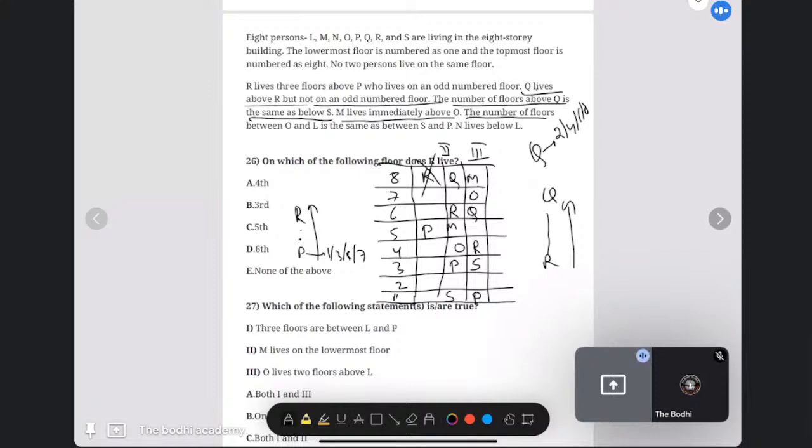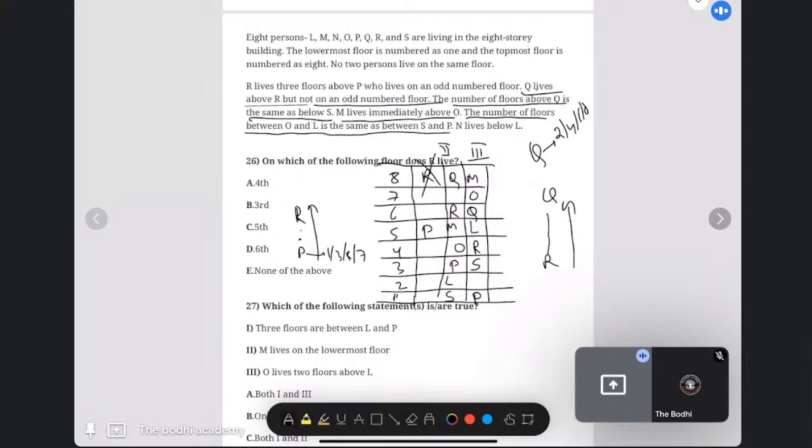The number of floors between O and L is the same as between S and P. So, in the second condition, between S and P there is one person, so between O and L also there has to be one person. Again, in the third condition, between S and P there is only one person, so between O and L also one person.